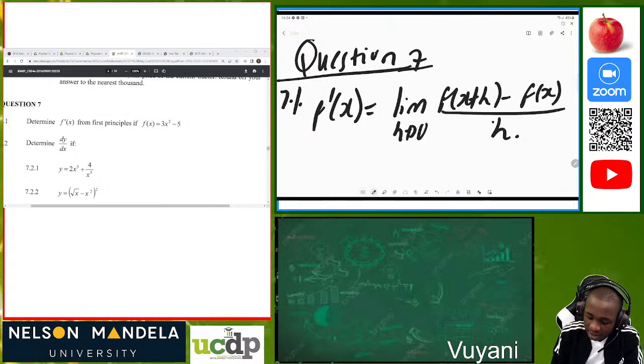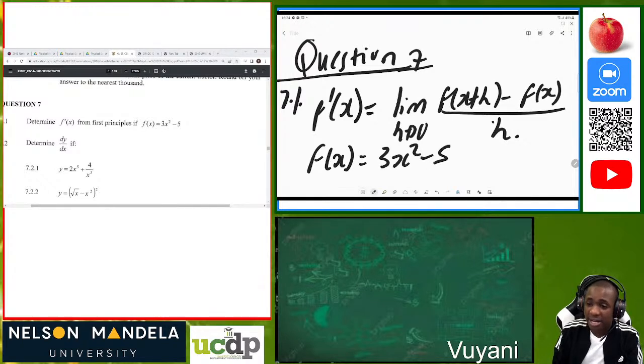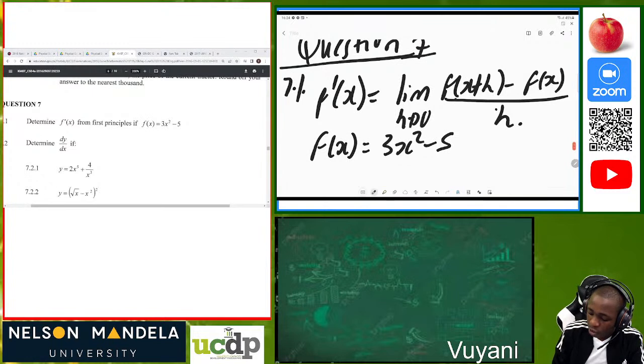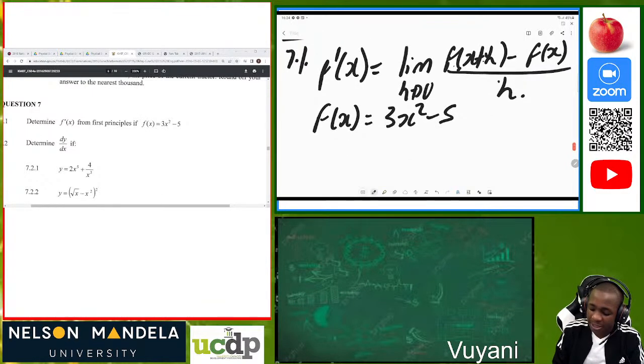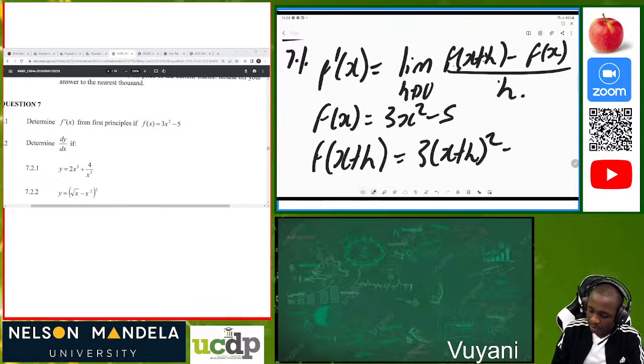So we are given that f of x is equal to 3x squared minus 5. That's the function which you are given. But we don't know f of x plus h. So we must first calculate f of x plus h. So we have f of x plus h, which is equal to 3 times (x plus h) squared minus 5.